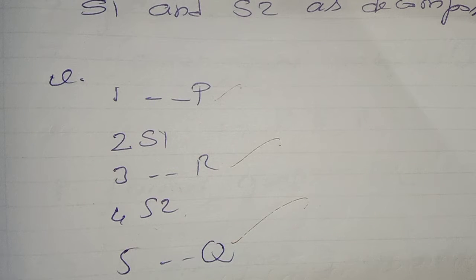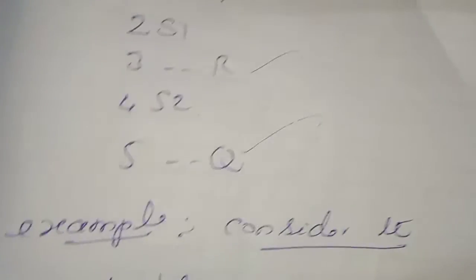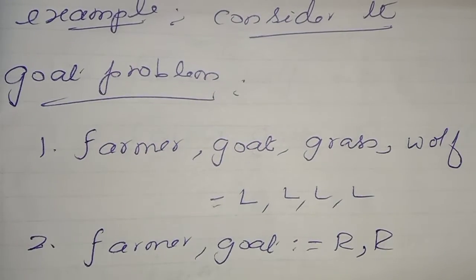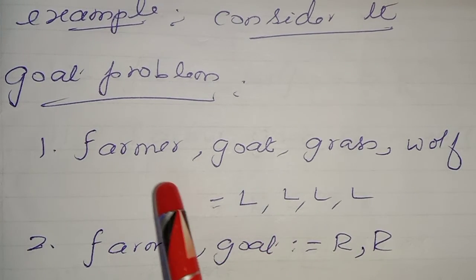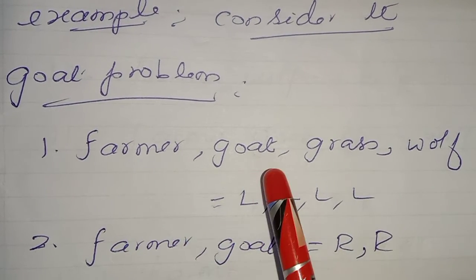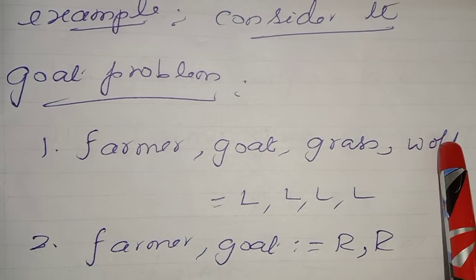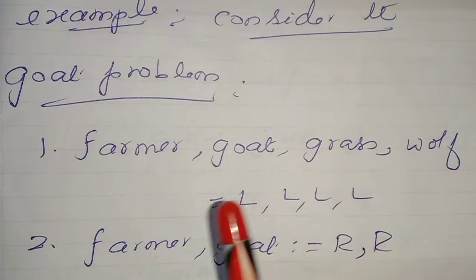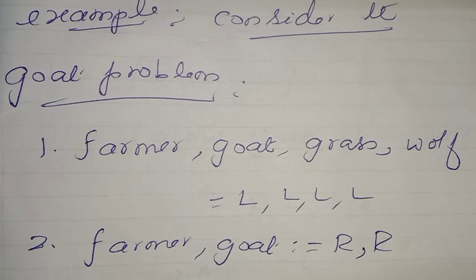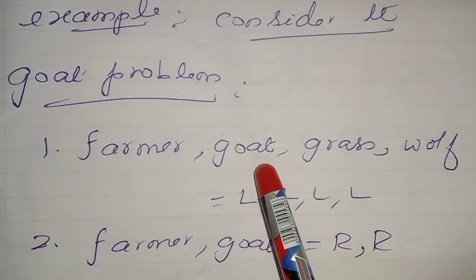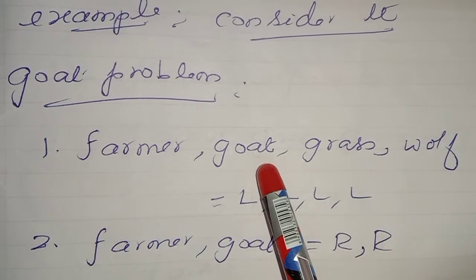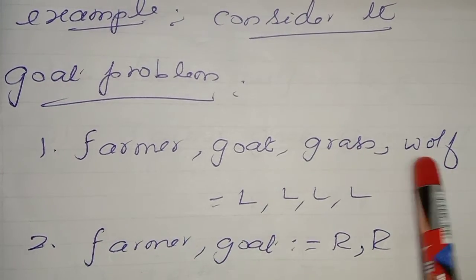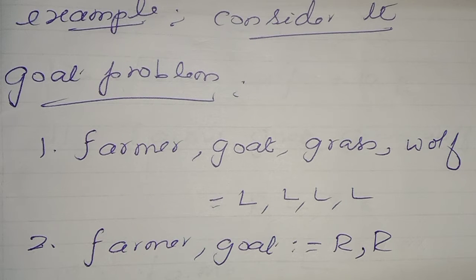Now see the example of the goat problem. A goat is there. You are standing on the bank. You are the farmer, with a goat, grass, and a wolf. All of them have to cross the river. What to do? The constraint is that the goat should not be left with the grass, and the goat should not be left with the wolf. It will eat them. So how do we go about it?